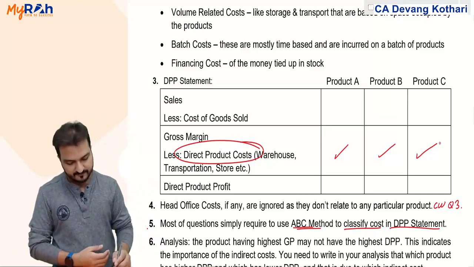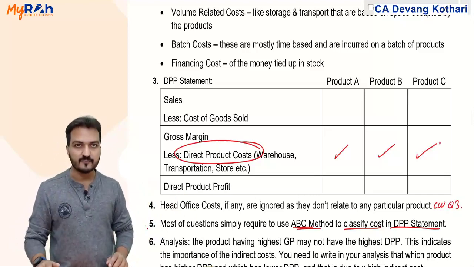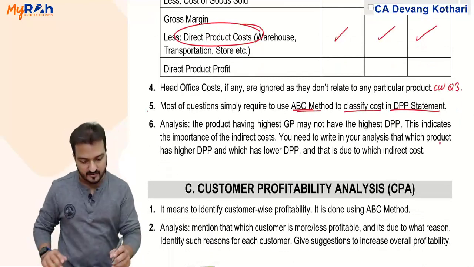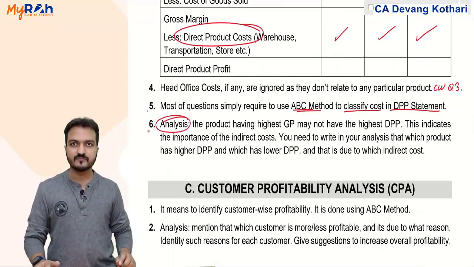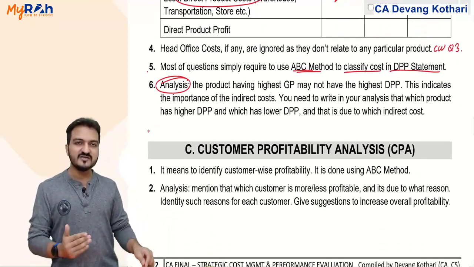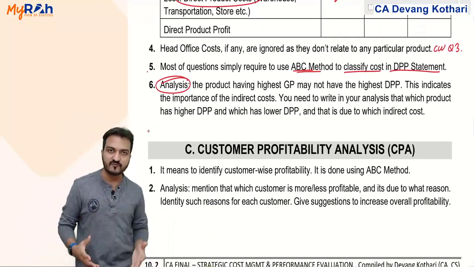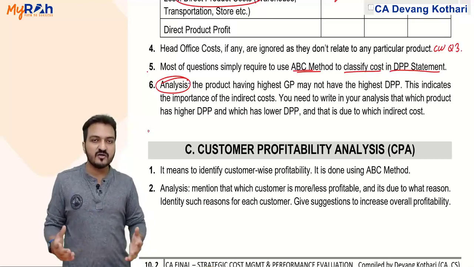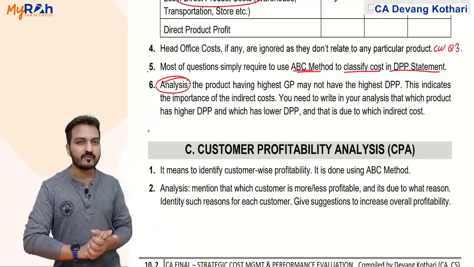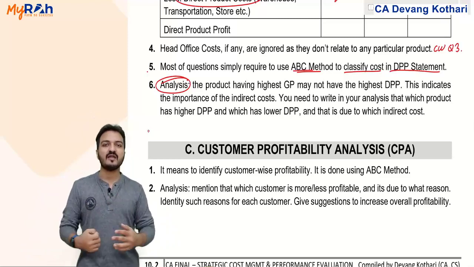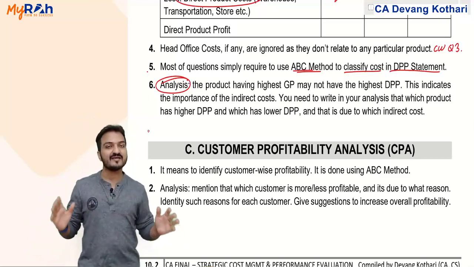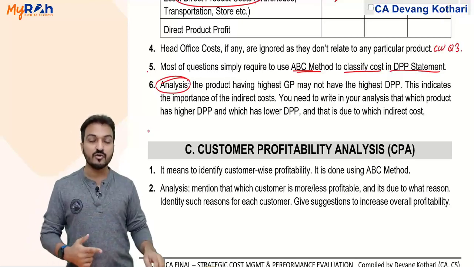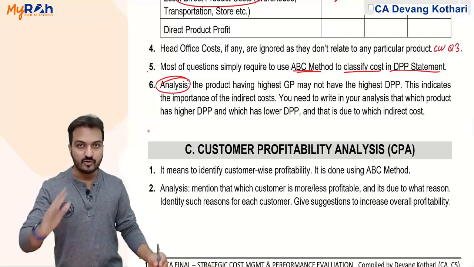But the most important part in this topic will not be the calculation. More important part is the analysis, because the reason why we are finding product wise profit is to give a better analysis. Now I cannot give you summary notes for analysis because in every question the analysis will differ. I can just give you some guidelines you can write in your analysis.